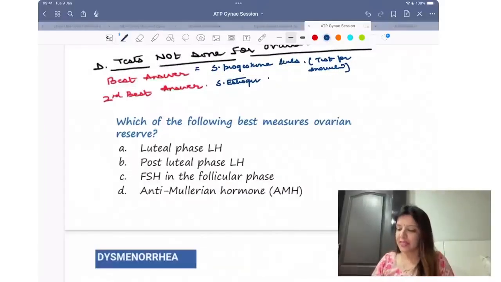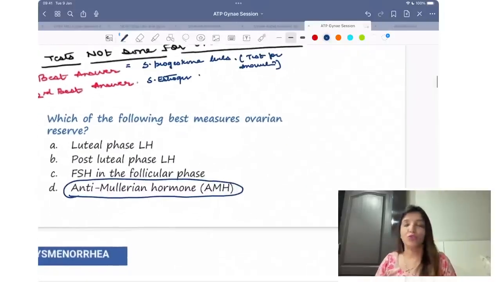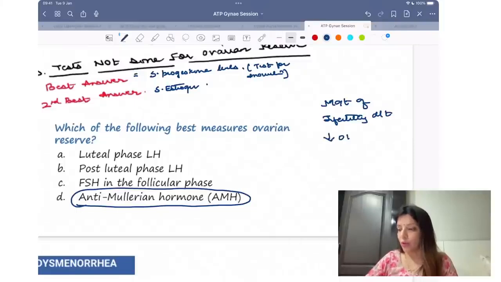As I told you, the best test is anti-Mullerian hormone. Why is it the best? Because it can be done on any day. My next question to you is, what is the management of infertility due to decreased ovarian reserve?